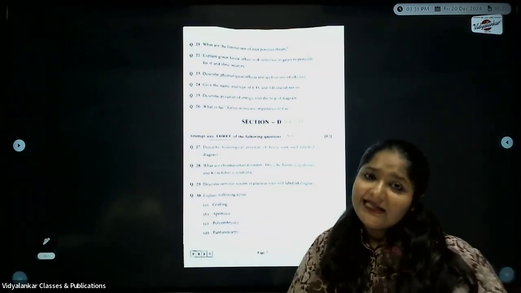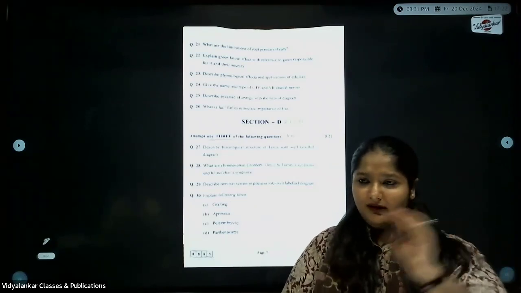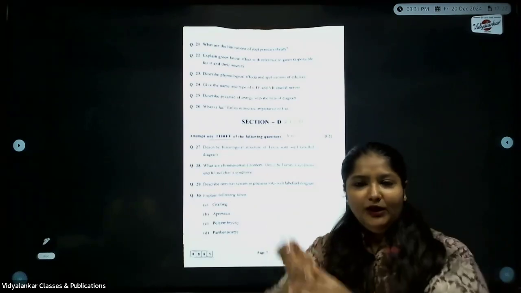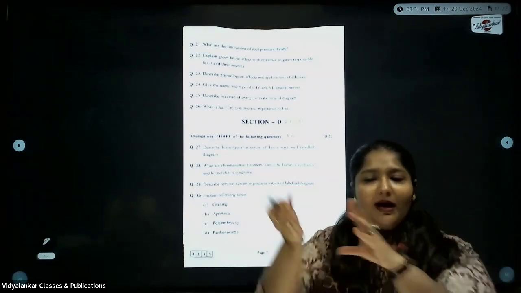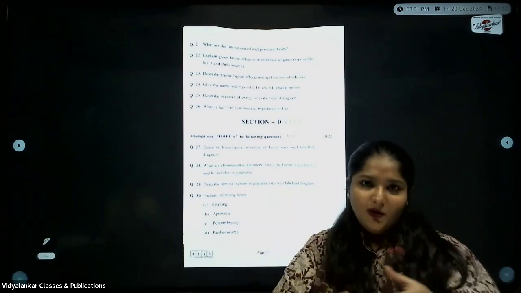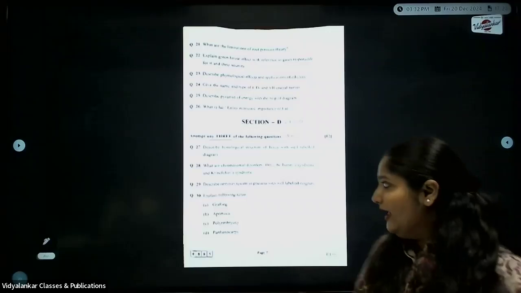While writing for grafting, see to it that you mention both the scion and the stock. We know that everybody knows grafting is like you cut a particular part, you attach it to the other part. But which is the part you are cutting, what is it called? The part onto which you are attaching, what is it called? So these all points are very important.